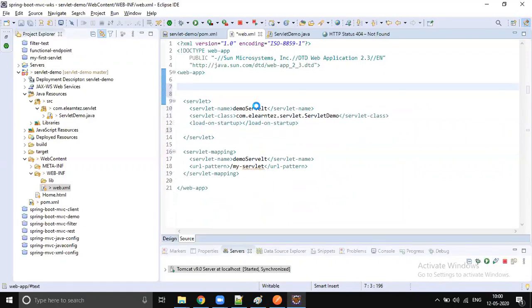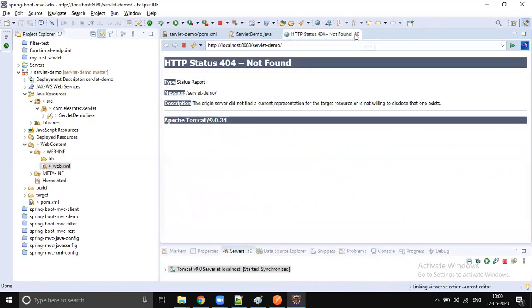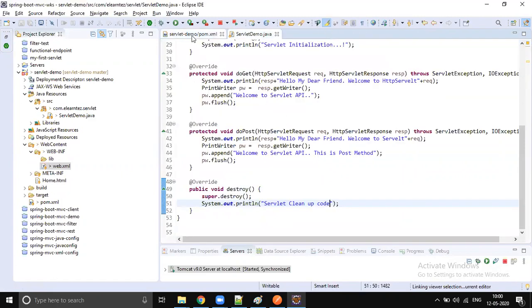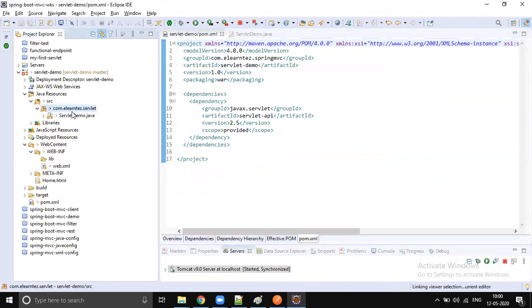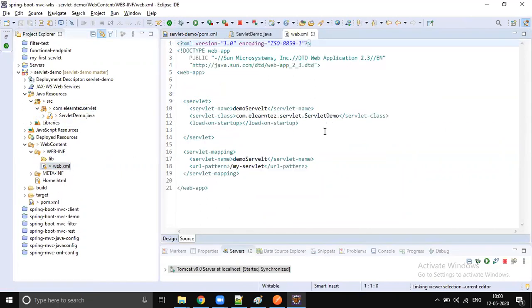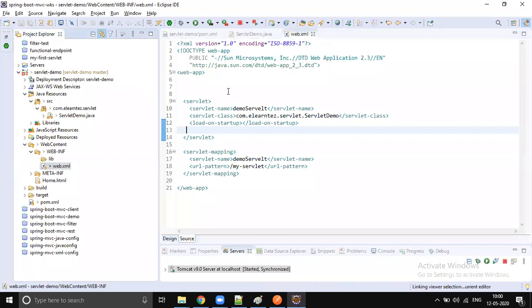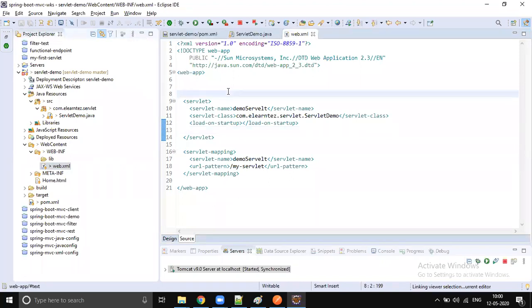Sunil, one thing: what kind of data will we pass in context param and init param? You can pass some username, password, header access tokens, DB credentials. Those kinds of data you can pass.